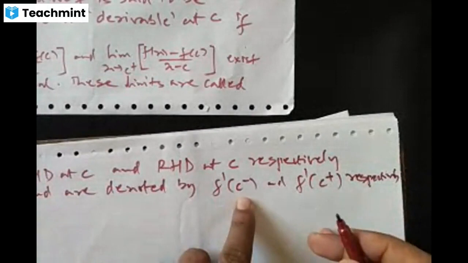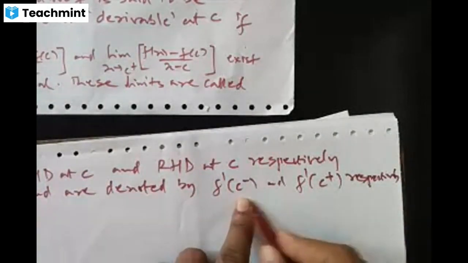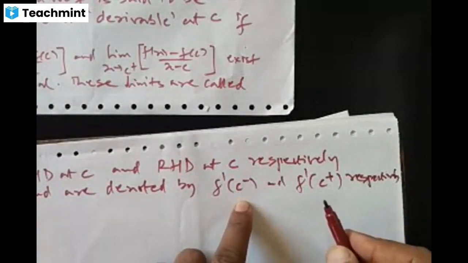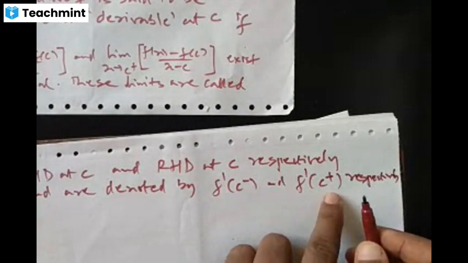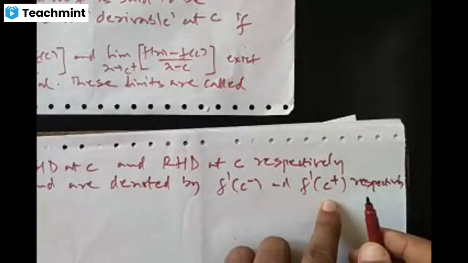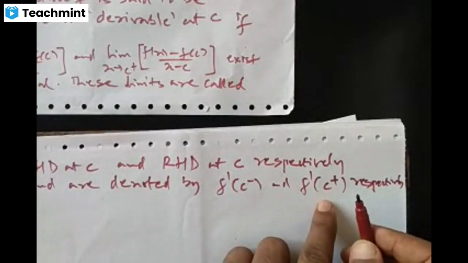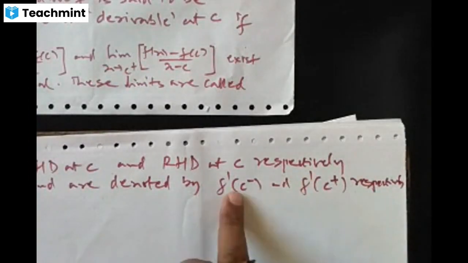F dash of C minus is nothing but the left hand derivative of the function at the point C. F dash of C plus is nothing but the right hand derivative of the function at the point C. Understood? So a function is derivable or differentiable at C if both left hand derivative and right hand derivative exist and they are equal. Okay, now we are going to discuss a problem, then you will understand it properly.